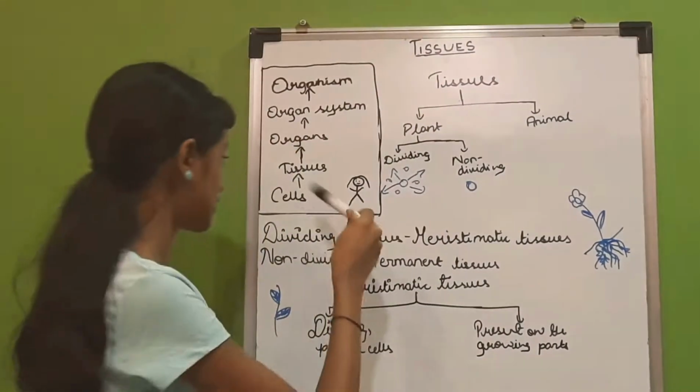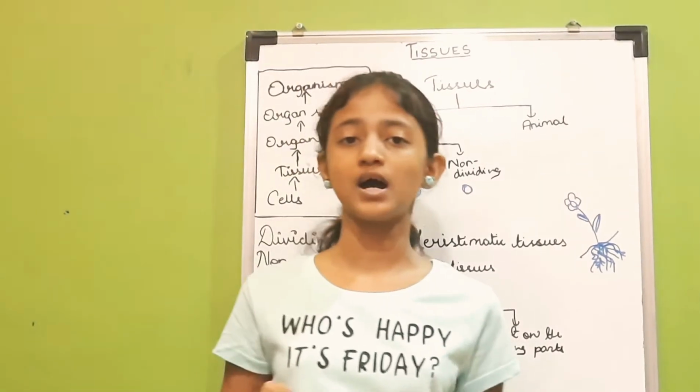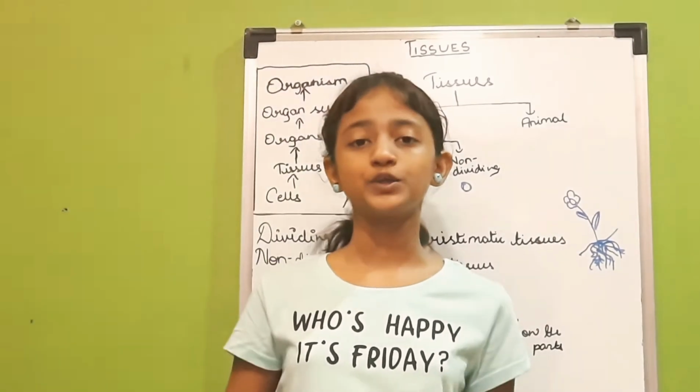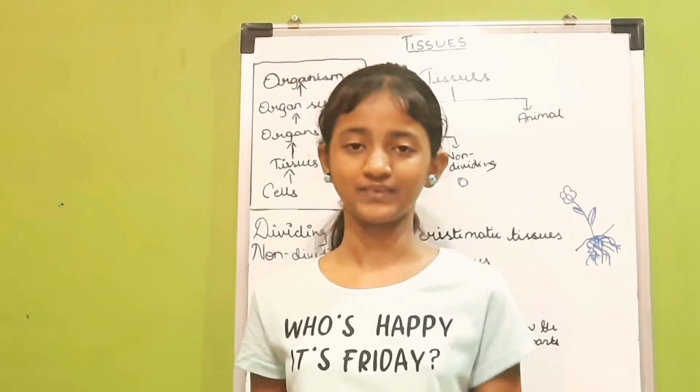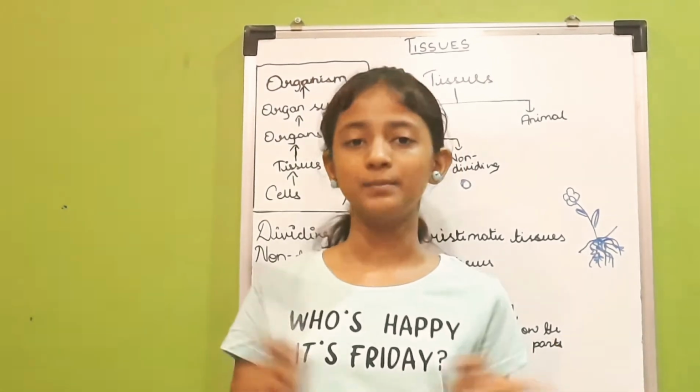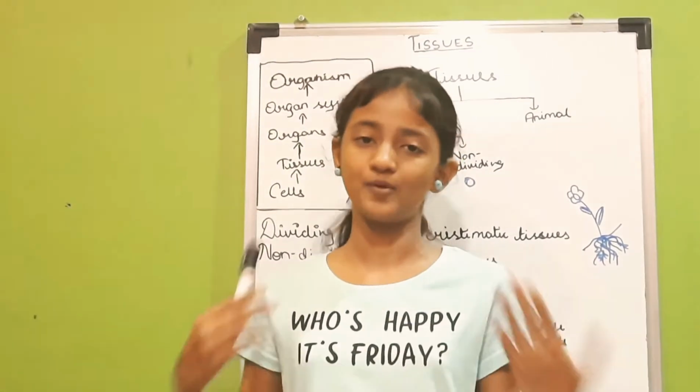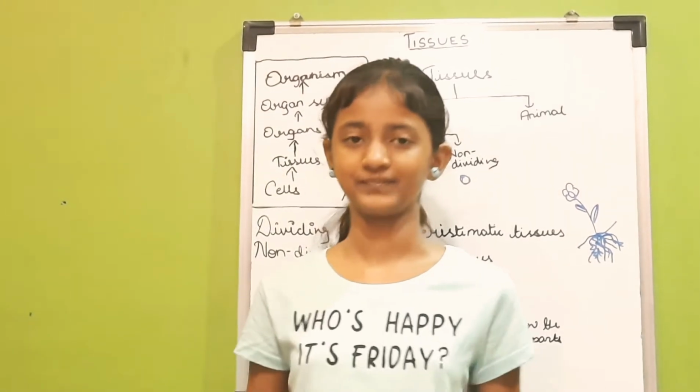Now we have tissues. Tissues are groups of cells which perform a specific function, like we have bone tissues, blood tissues and many others in our body, or in the plant as well.